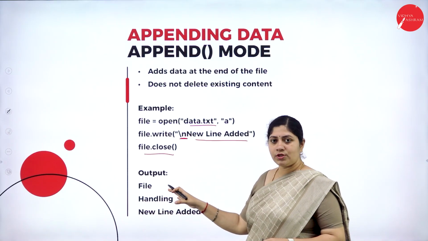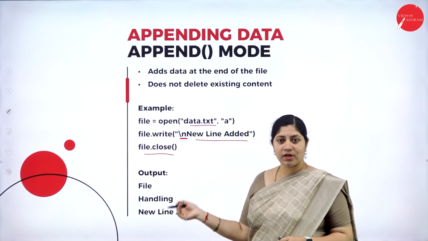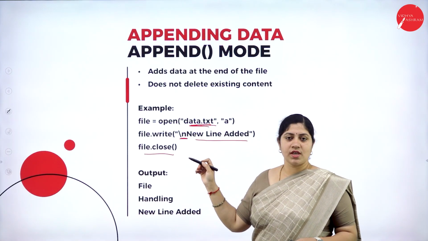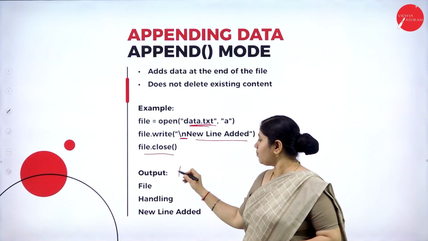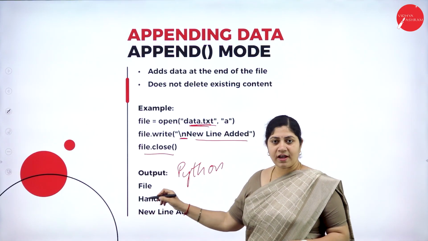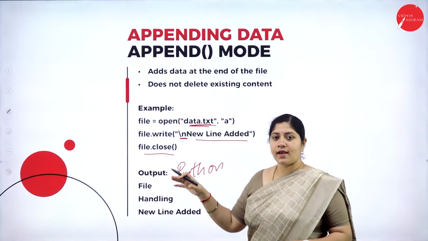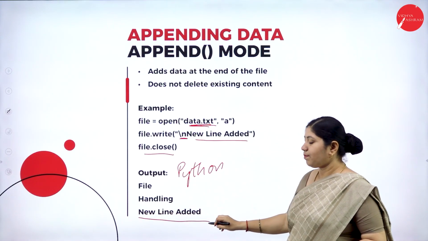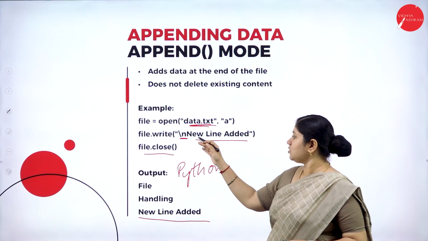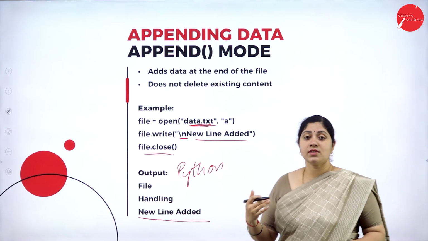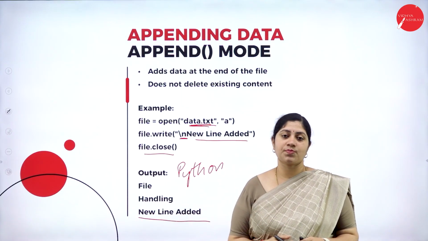Okay, at the output, as we know, previously we had some content, isn't it? What is the content that was present in data.txt? It is none other than Python, followed by file, followed by handling, and at the end, as it is an append command, we are appending this new thing, that is the new line added statement. Okay, new line added. So this is how the append command works with respect to files.